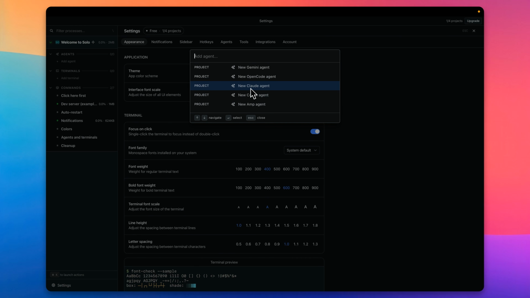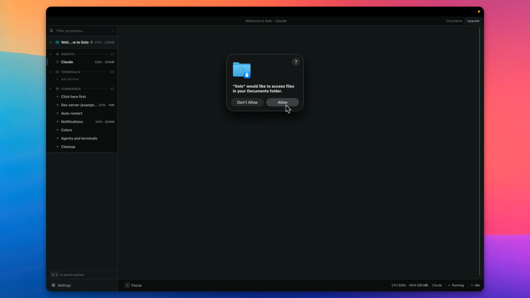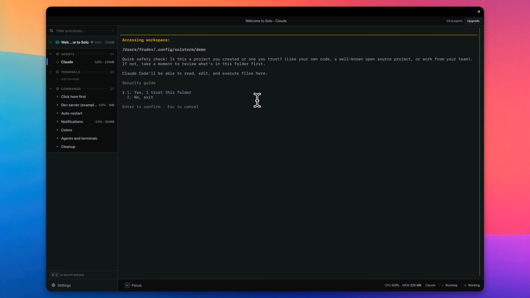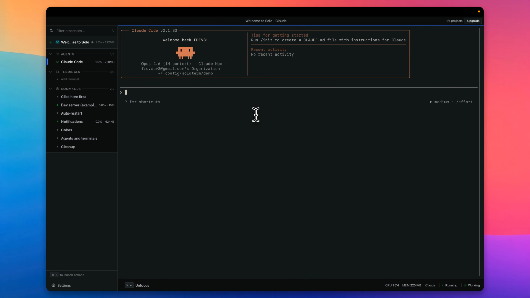It says we need to give it a name. Let's call it tax prep. It doesn't work, so let's do a Claude agent. Allow documents. Yes, I trust this folder. And yes. Okay, so this brings us still in Claude, and not in the right folder that I want. So if I need to point it to my taxes, or to the wealth document, you're going to have to potentially switch. So I get it.